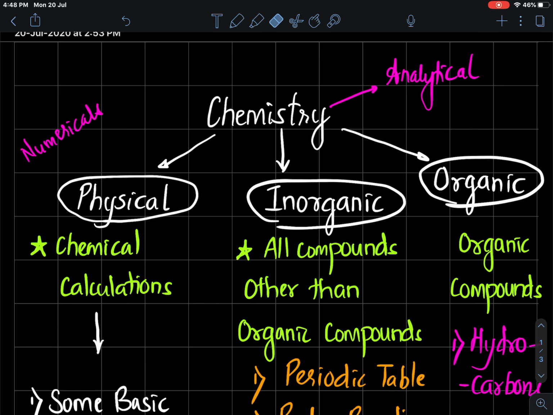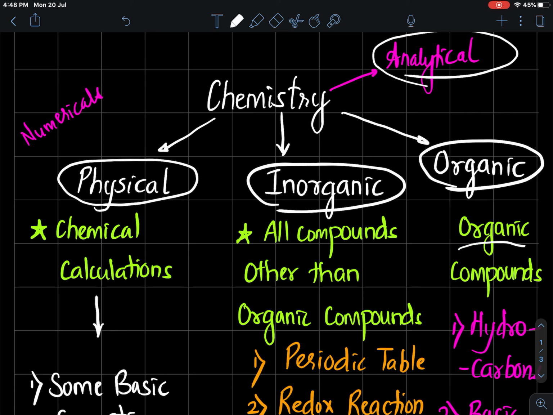General information for chemistry. Chemistry is made into four parts: physical, inorganic, and organic chemistry, and one more branch of chemistry called analytical chemistry. What is organic chemistry? It deals with organic compounds, that is, carbon containing compounds. Methane, methanol, alcohol, aldehydes, carboxylic acids, all these are examples of organic compounds.